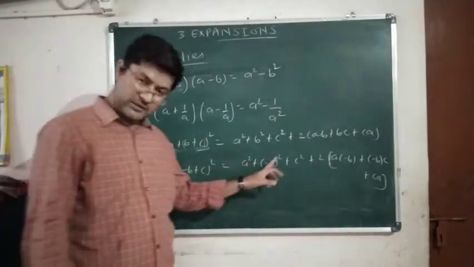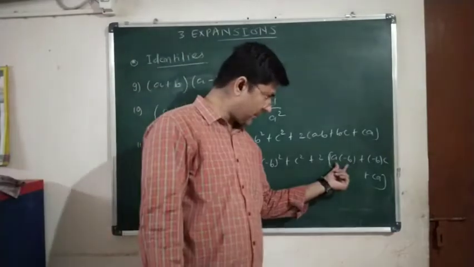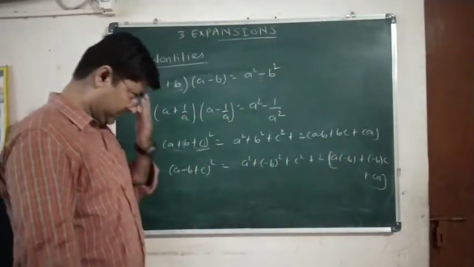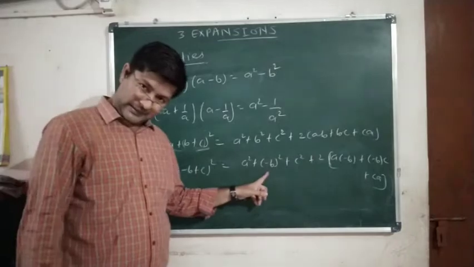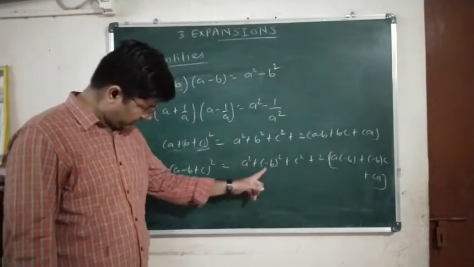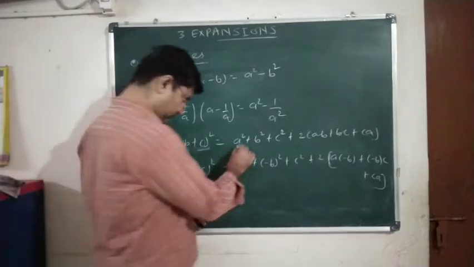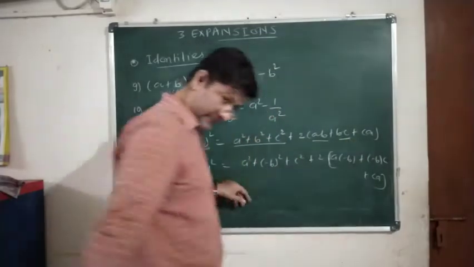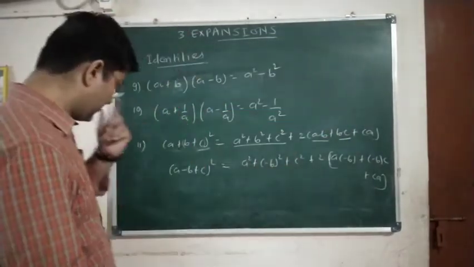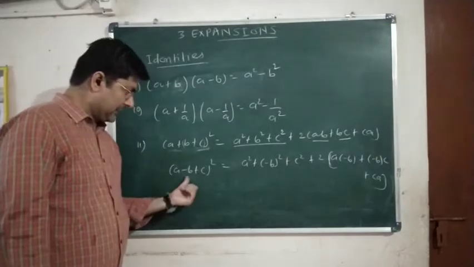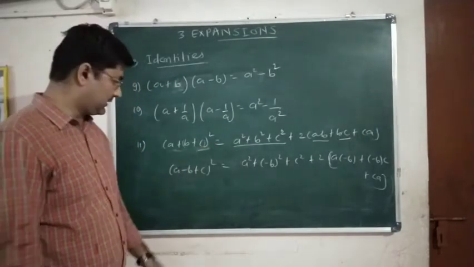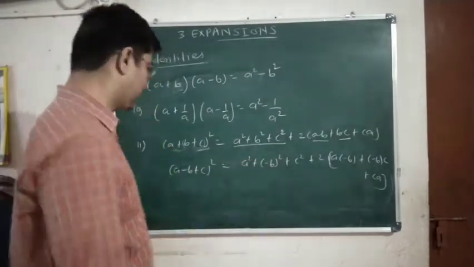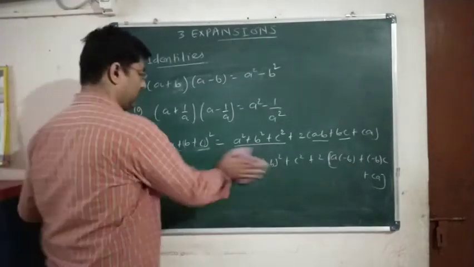Clear? Here minus b square will be b square only, but here minus ab and minus bc, the signs of these two terms will be changed. Square of a negative is always positive, so here b square only will come. So the first three terms will be as they are, only the change will be in the last two terms, minus ab minus bc. Clear? So in this way, as per the sign, you can substitute the values in the same formula. Suppose here minus c is there, then for c you can put minus c in the same formula, and in this way you can yourself derive the formula. Clear?